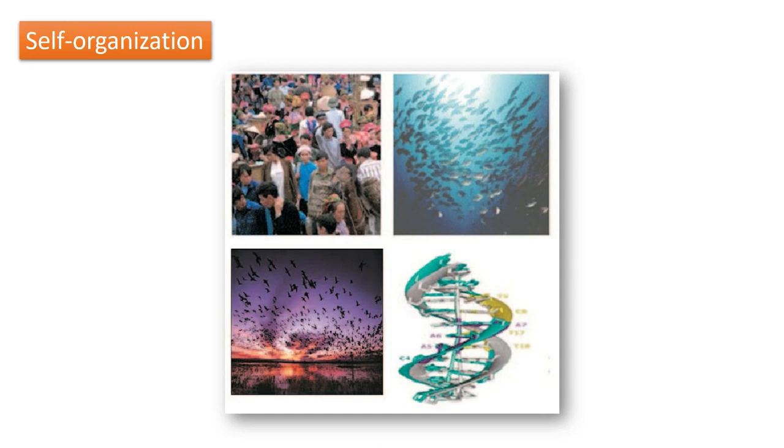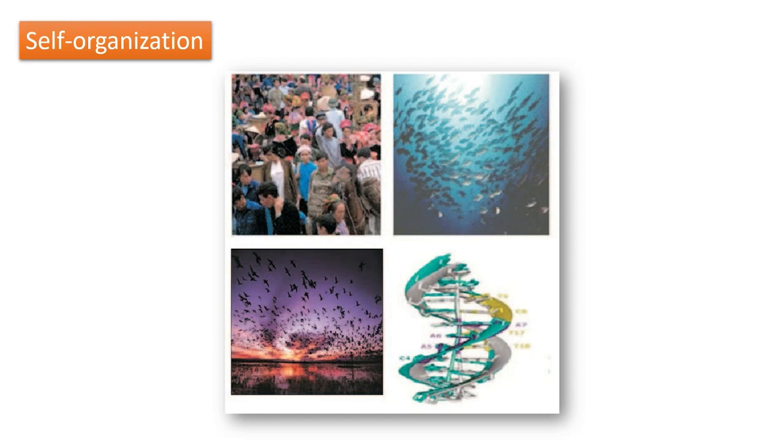This concept emphasizes the active role of the system's components in shaping the overall behavior or order. So we will be able to see the evolvement of organization through patterns or behavior without any leading or commanding authority. Now, this concept is very commonly seen in many systems in nature, such as the swarming of animals. It can be seen in the nervous system and even in society and the interaction between individuals.